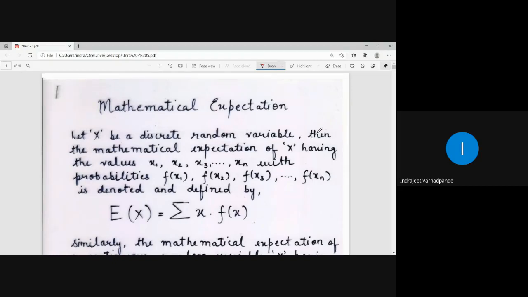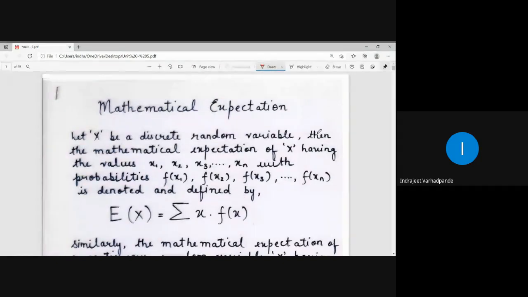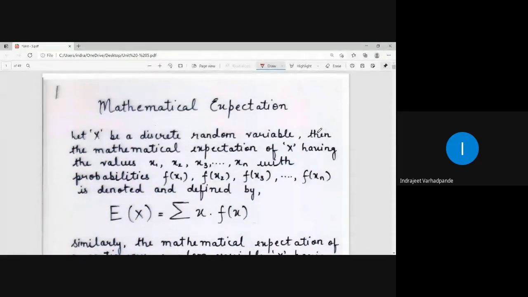Using conditional probability, we have defined the conditional distribution for f of x given y and y given x. Similarly, the other mathematical terms related to the probability random variable that we shall be discussing now are mathematical expectation, variance, and standard deviation. These are the three terms which are connected to each other or associated with each other. Out of which the very first point to be discussed is mathematical expectation. What do you mean by mathematical expectation?